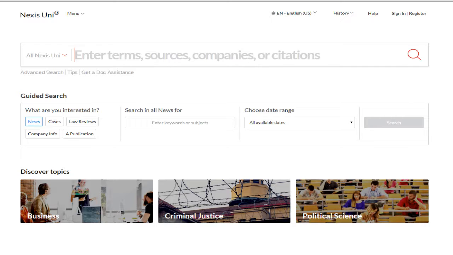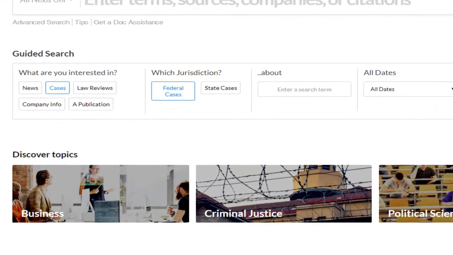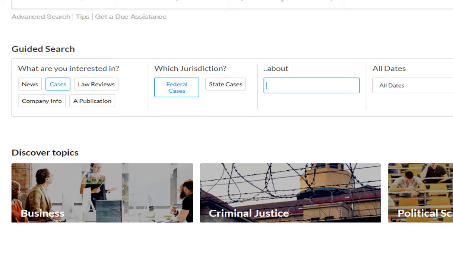Often you'll likely find out about court cases in your research through secondary sources, and so you'll have the parties' names to search. But still, you can also try to search by keyword. Now you can do that up here in this big search box, but they also have this guided search here where you can construct your search within the cases. This box here where it says About is truly searching the text of all of the cases that are in there. And so searching by keyword for general sorts of terms, much like newspapers, can be really, really tricky.